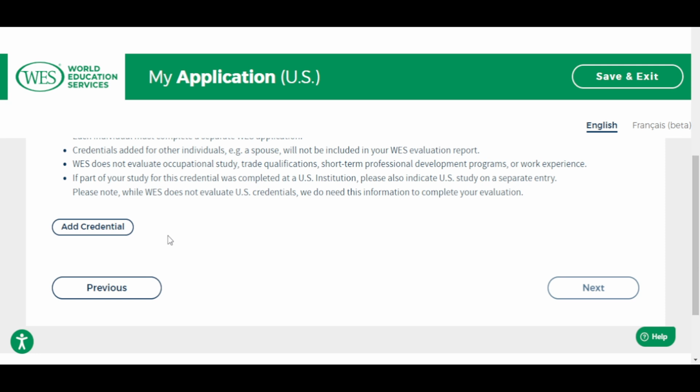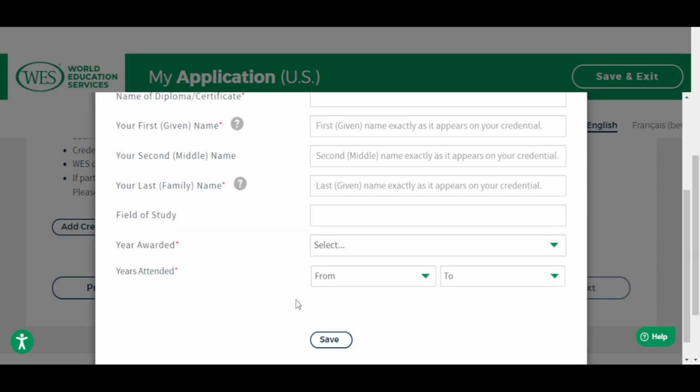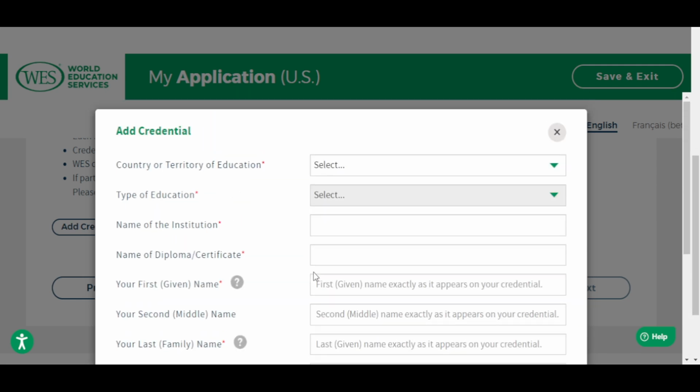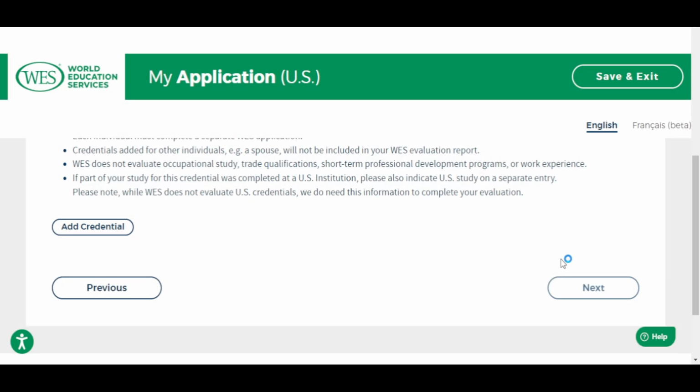If it's your SSC you want to evaluate, add it there. I've shown you how you can add. If it's your BSc, you put it in. If it's your master's, put it in. Whatever you want to evaluate, just put it in, and then you save. Once you save, you now click on next. It won't allow me to go to next because I've not put in any credential here.